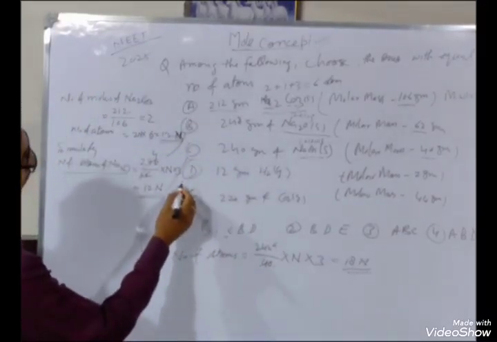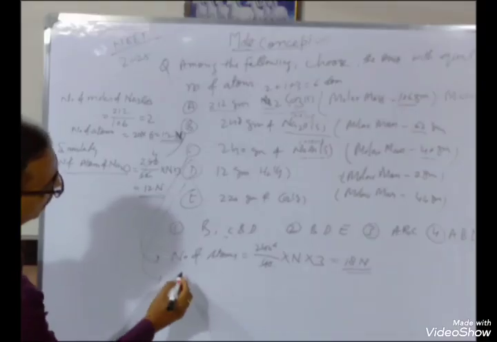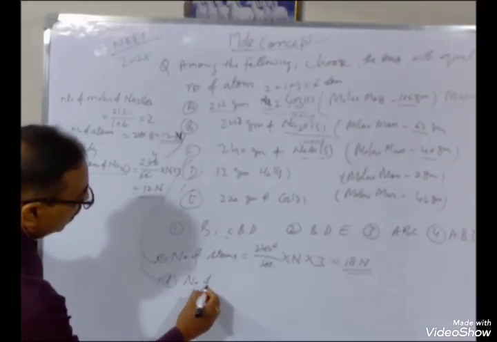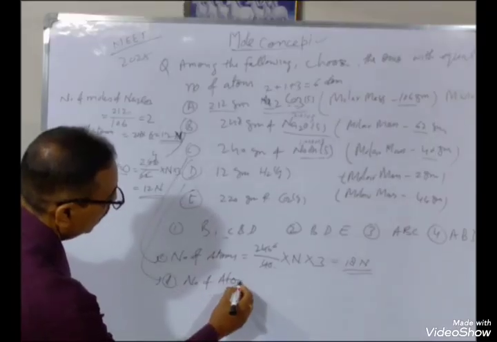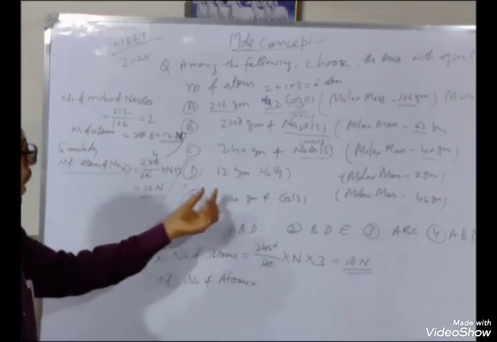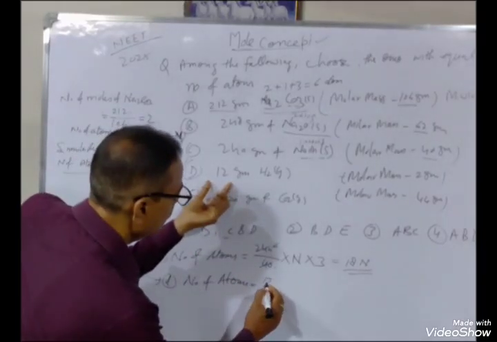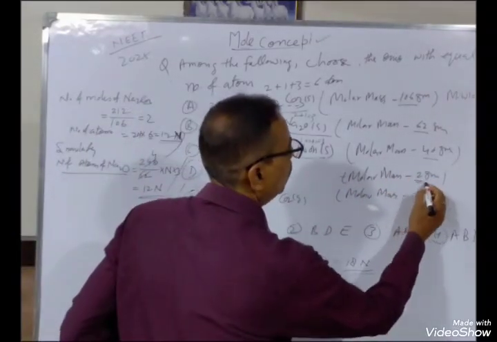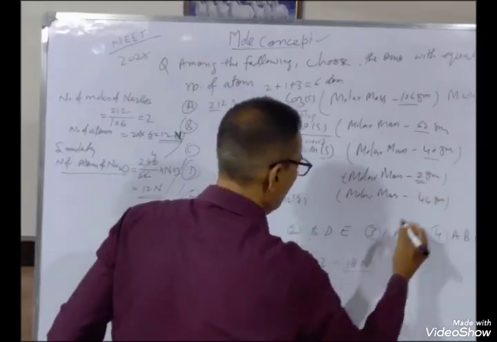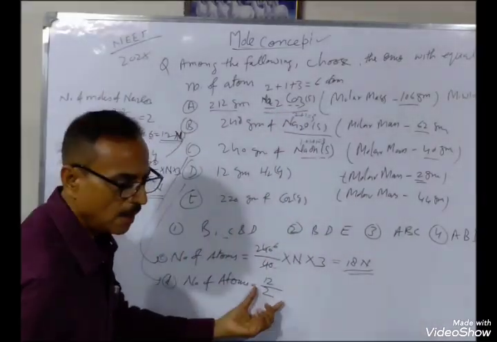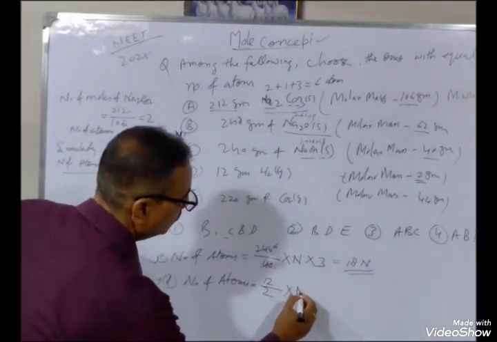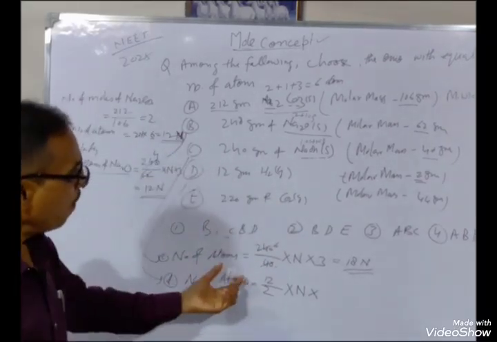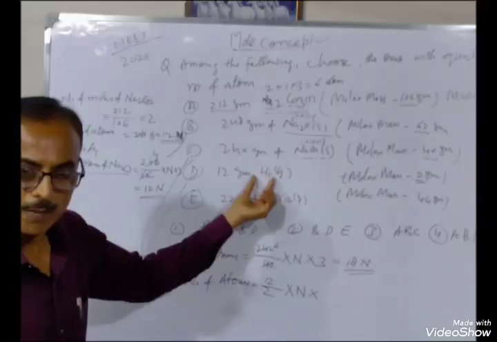Then for D, you see, D में number of atoms. Here weight 12 divided by molecular weight 2. This is the molecular weight, similar as above. This is the number of moles into N, number of molecules, into how many atoms in one molecule.